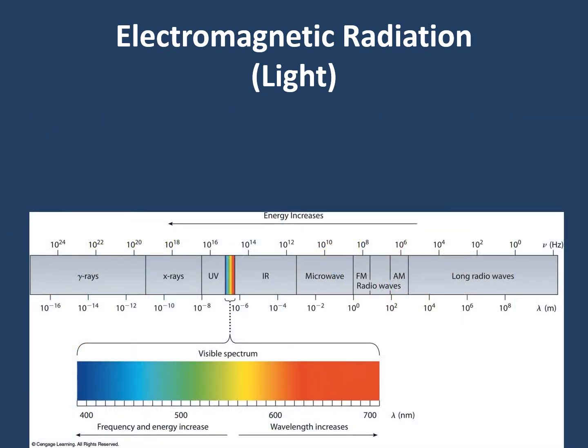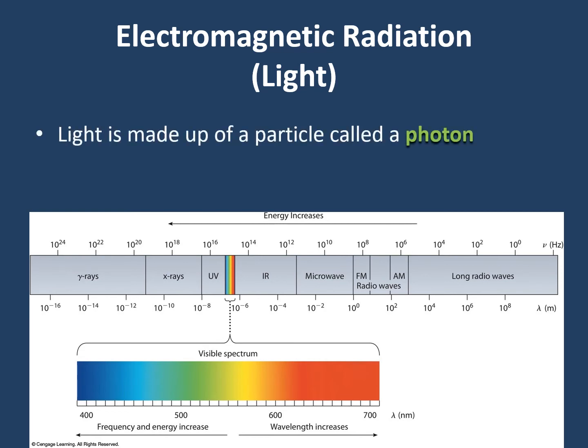So there's actually many different types of light out there, and we kind of need to have a good feel for it. So light is made up of particles as well. Like I said, there's kind of a wave-particle duality with light, and the particle that light is made up of, or electromagnetic radiation, is a photon, not to be confused with proton. Protons, those are subatomic particles in an atom. Photons are the particles that make up light.